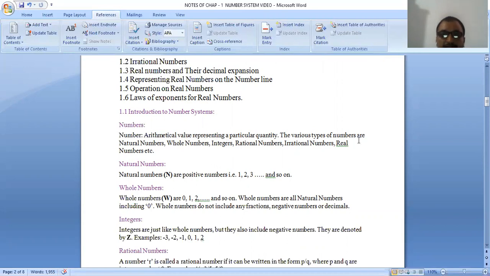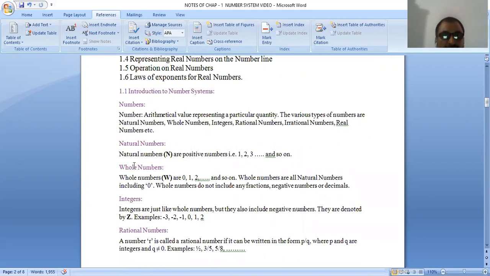There are various types of numbers. Some numbers I am going to explain: natural numbers, whole numbers, integers, rational numbers, irrational numbers, and real numbers. Now I am going to explain the various types of numbers. First is natural numbers. You have studied natural numbers in previous classes also. All counting numbers are known as natural numbers.